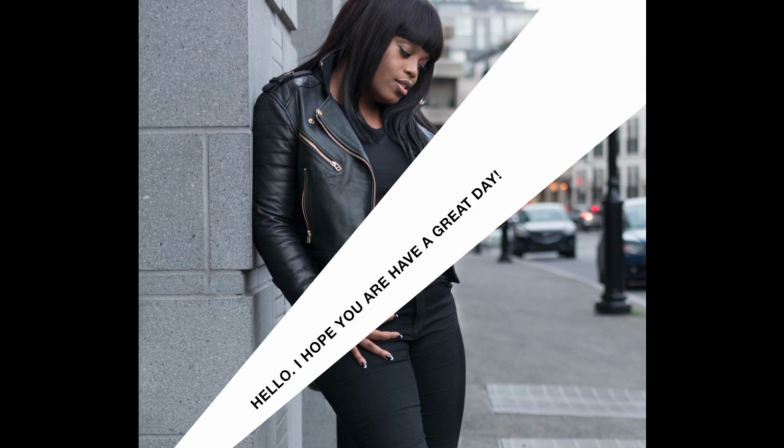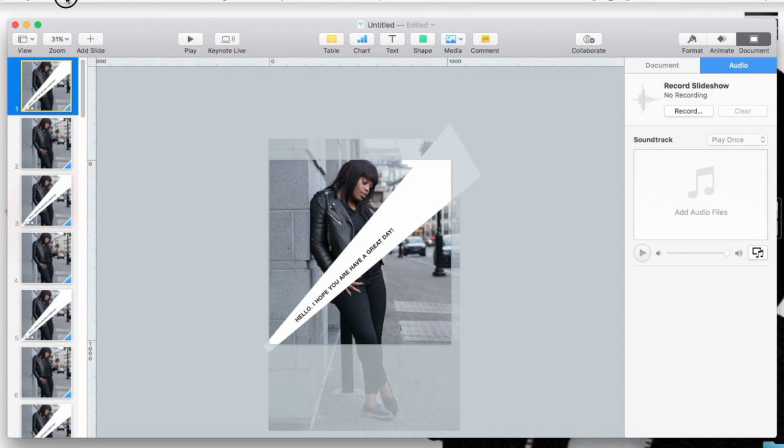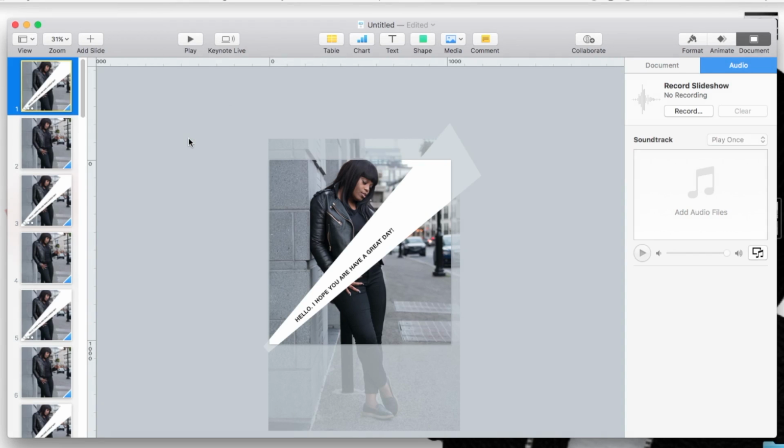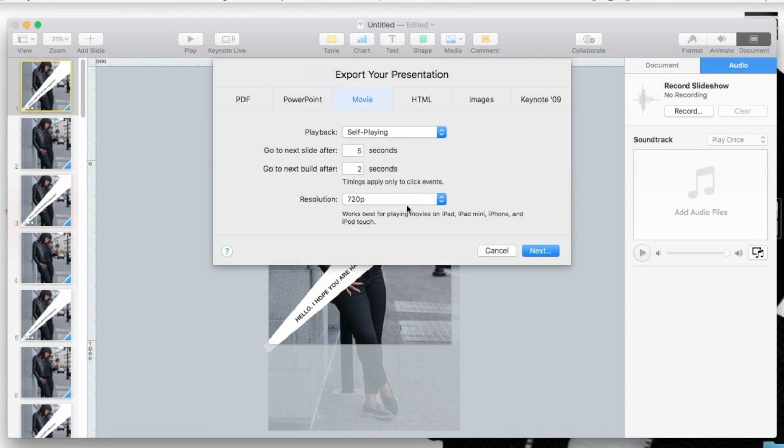But pretty much that's it, guys. So like I said, all you're going to do now is save your file. You're going to export it as a movie, save it to your desktop, mail it to yourself, and we are good to go. Change the resolution, and that's it.